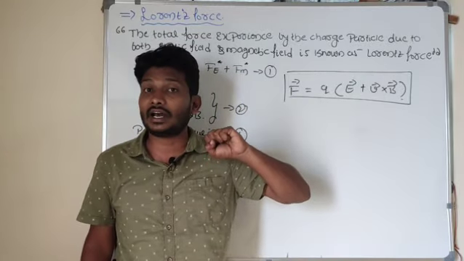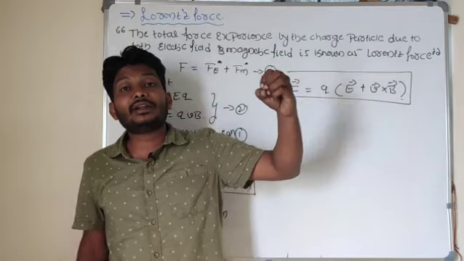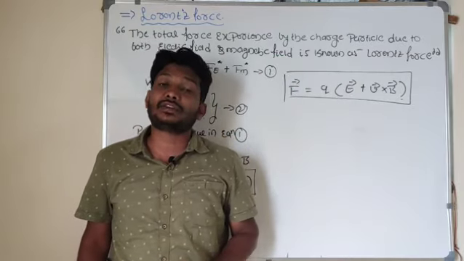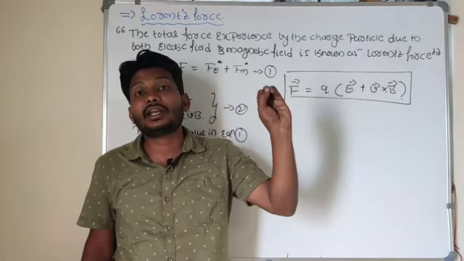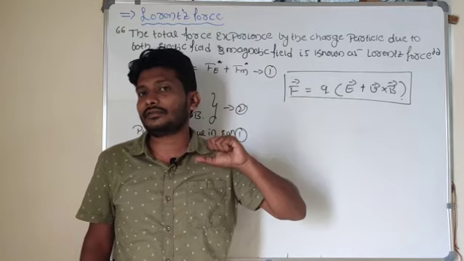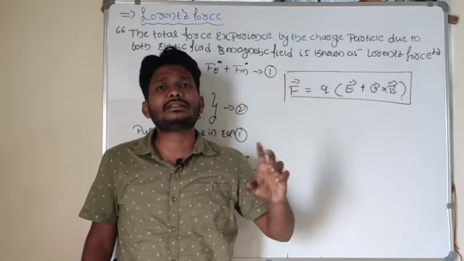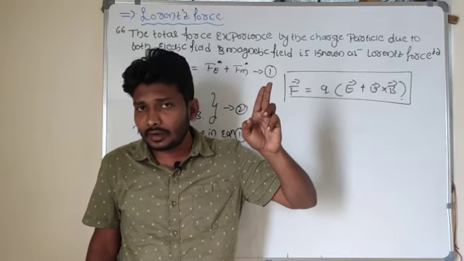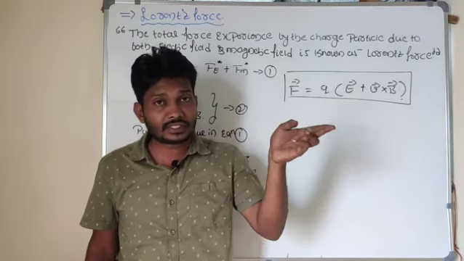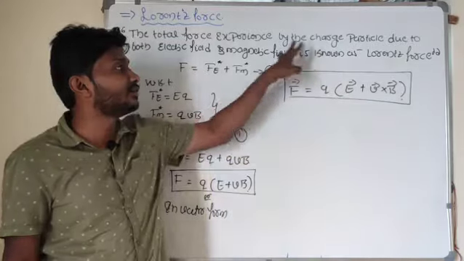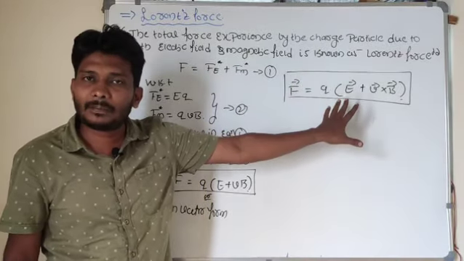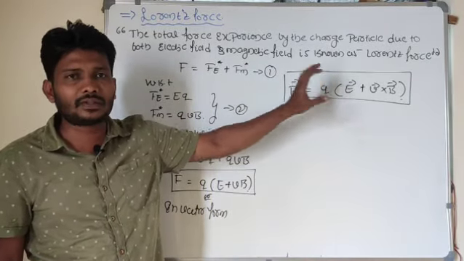When the charged particle moves perpendicular to the magnetic field, we got the expression for the magnetic force. If the charged particle is moving, it experiences a total force, which is due to both the electric field and the magnetic field. Up to this point, I hope you are clear about these things.